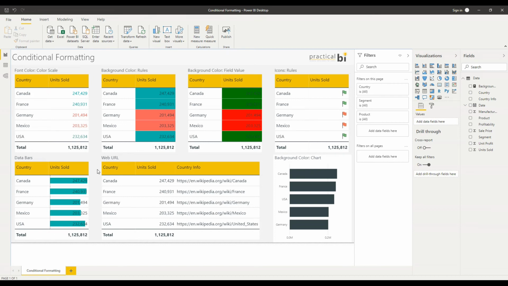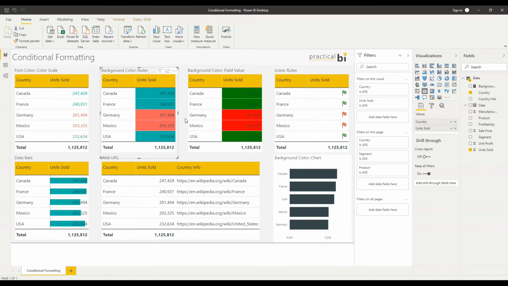Now, before we move on to web URLs, I just want to demonstrate the dynamic element of conditional formatting that we've seen so far. You'll notice that all of the conditional formatting that we've applied is based on the maximum and minimum of the highest value in our range, with the exception of where we've specified a set rule to look at the maximum or minimum. So in our background color, we're always saying anything below 220,000 is red, and anything above 220,000 is green. And same again when we look at field value. Anything above 220,000 is green, anything below is red.